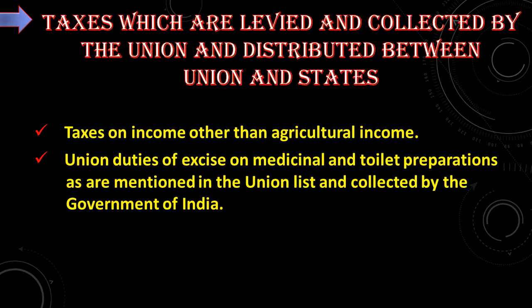So far we have seen all the central state financial relationship, certain departments and sources of income for union government, certain sources for state, and some collected and assigned to the state and some collected by the union and assigned to the state, some taxes levied and collected by the union and shared between the union and the state.